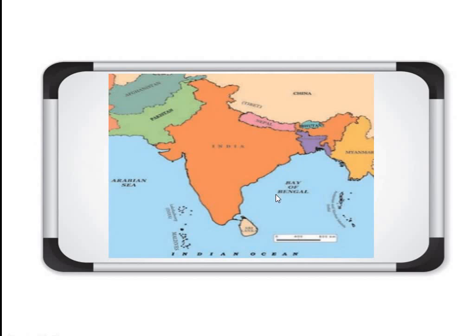Clear? And 2 other neighboring countries: this is Sri Lanka, separated from India by this Palk Strait, and this is Maldives. These are 2 more neighboring countries of India. I hope you got the neighbors of India well.